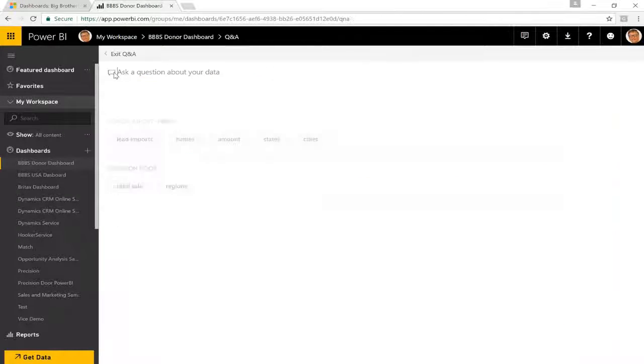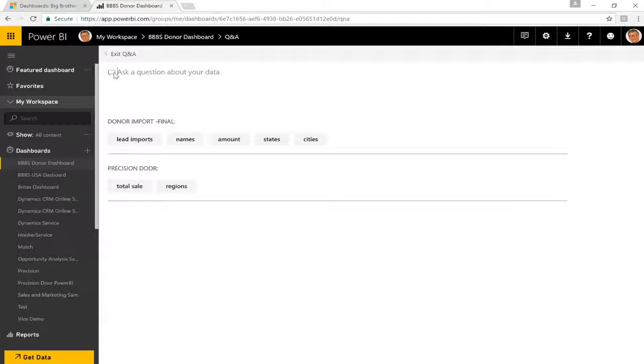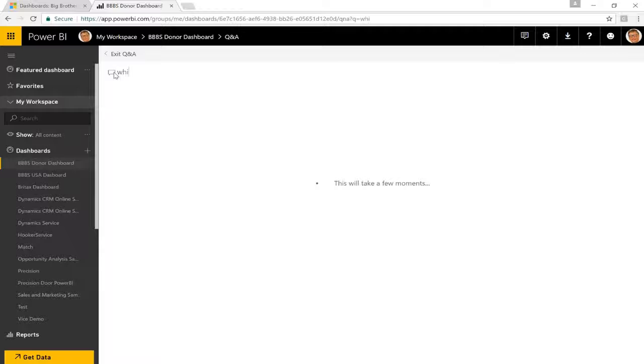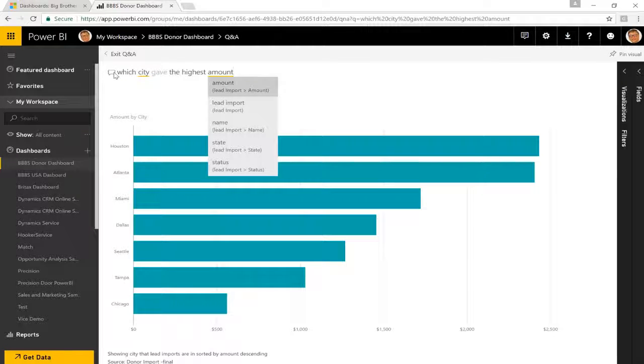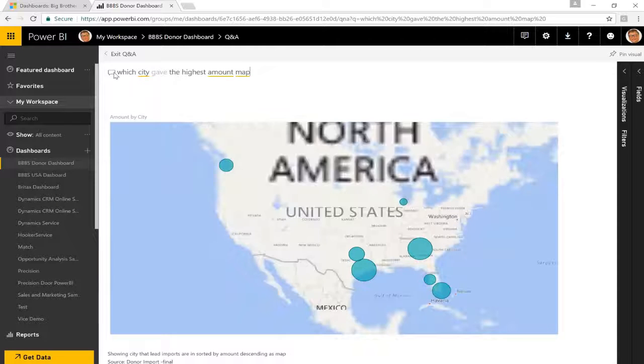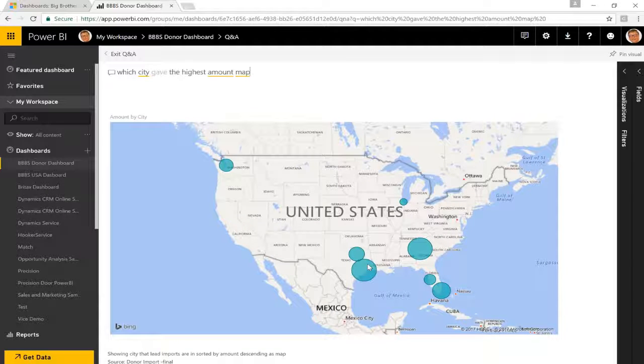Now I could also do the same with regards to a city. Being able to see where these donations are coming from, which cities are giving you the highest donations, is also something that's very important. So I could write here, which city gave the highest amount, and we'll want to see this in a map view. As you can see here, I can see this in a bar chart. Looks like Houston has been giving the most at this point. And if I see this on a map, the larger circle, which you can see here, is Houston, giving quite a bit. Looks like Atlanta is also giving quite a bit, Tampa, as well as Miami.